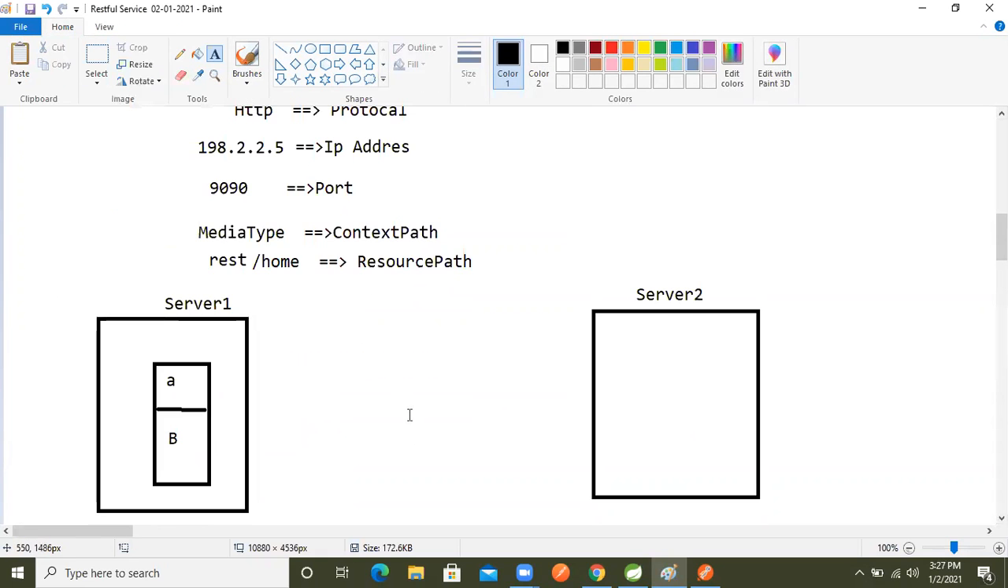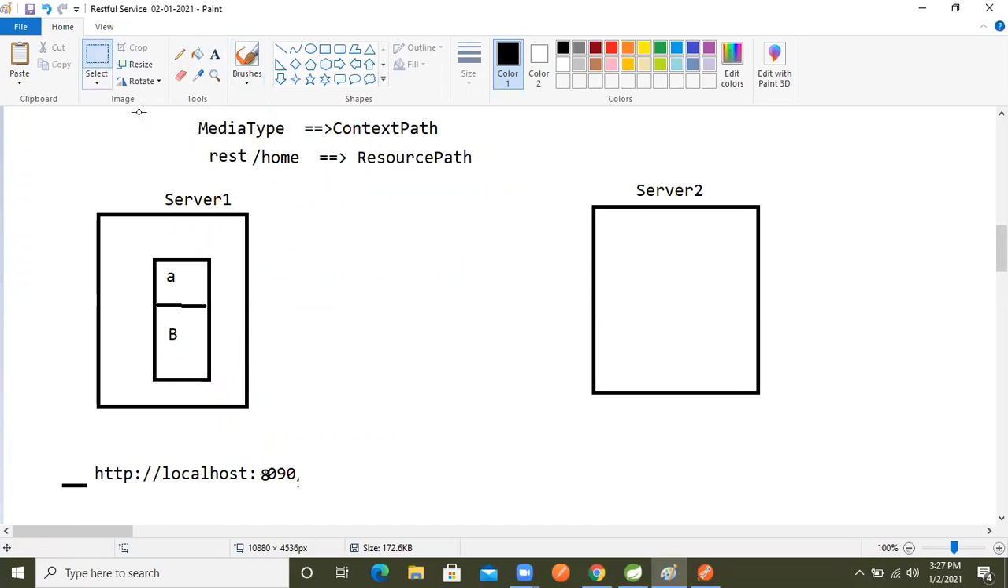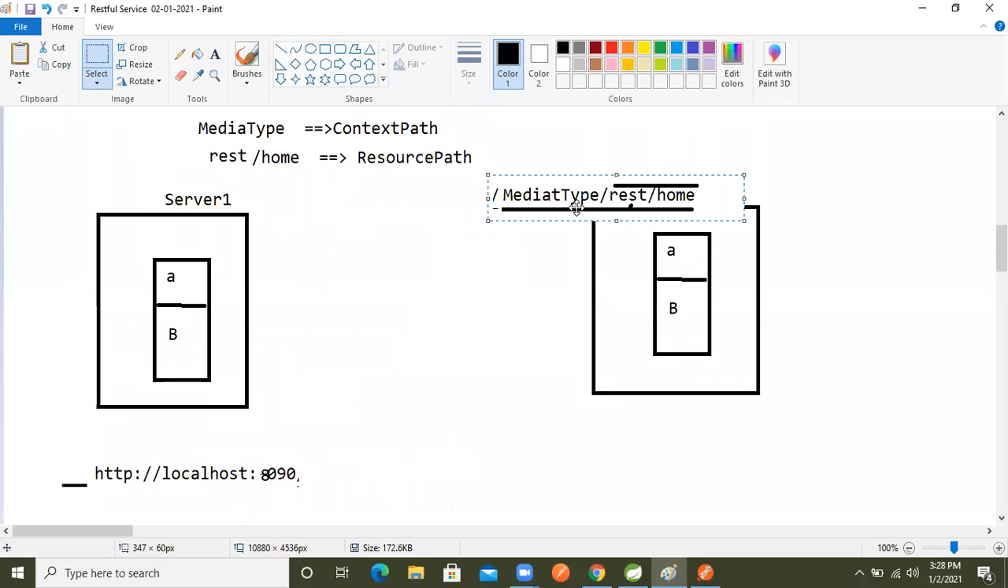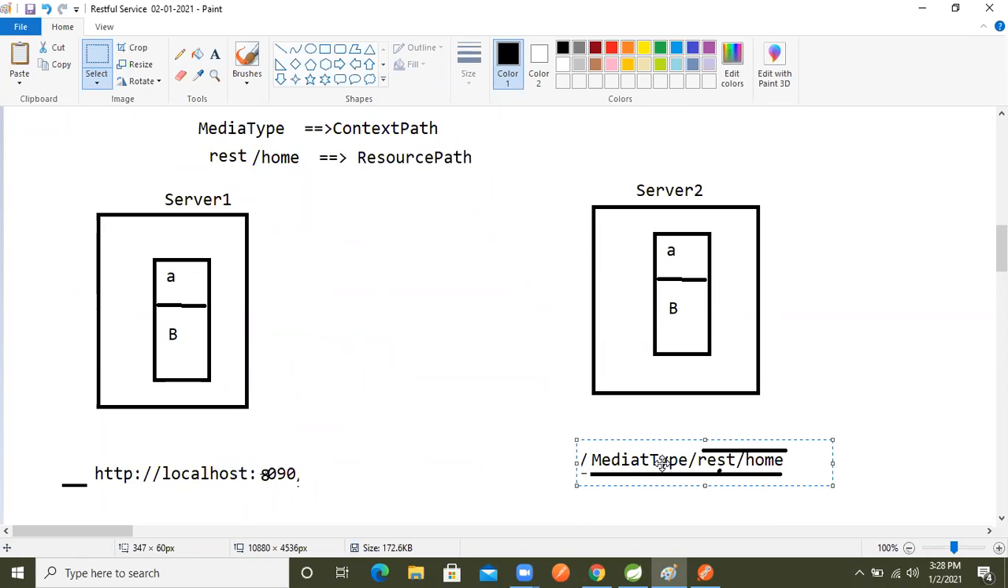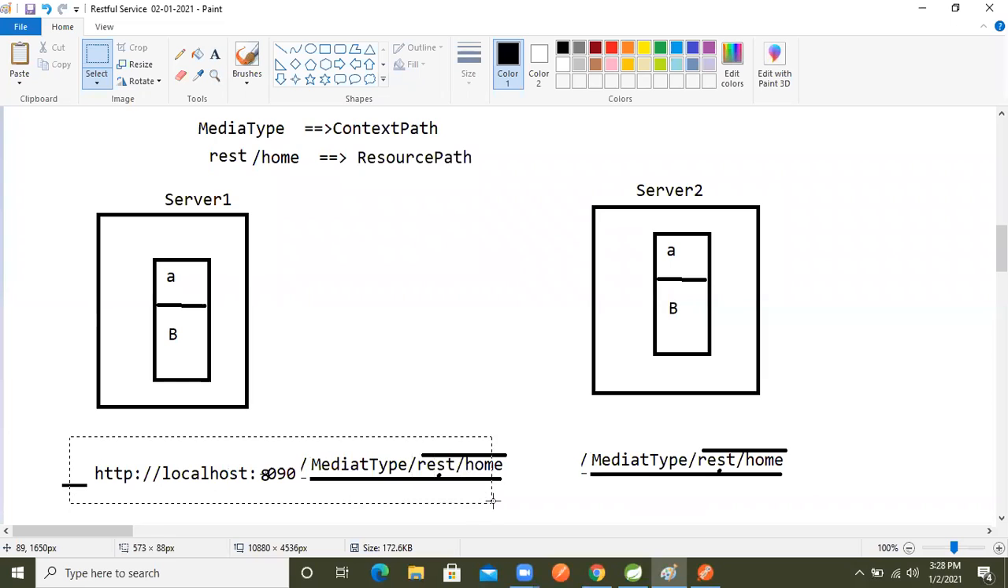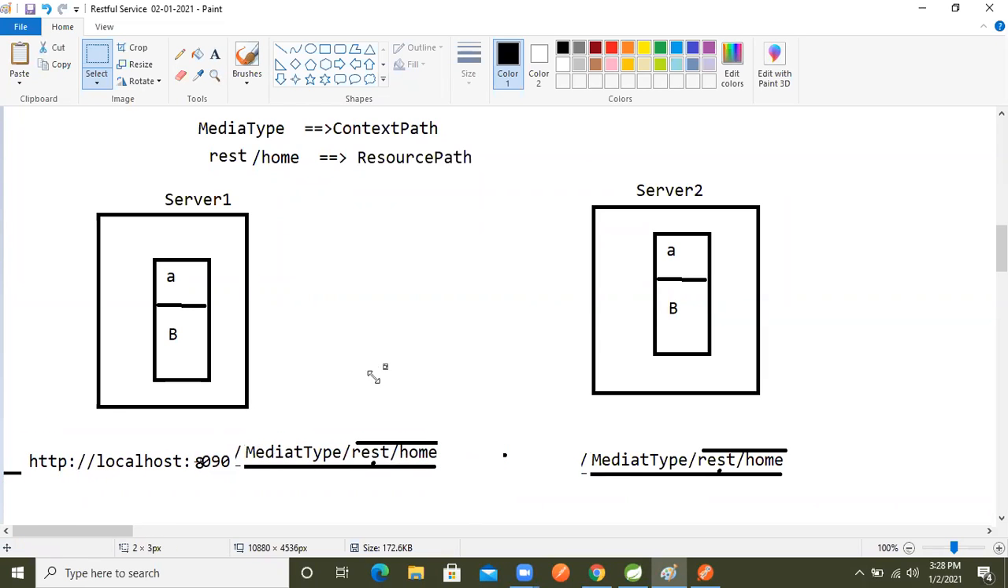Think about this one. In the server, the same application, the same project, runs. If we run the same project in a different server, the context path and these things are the same in the different server also, because the project is the same. These things are the same in both servers.